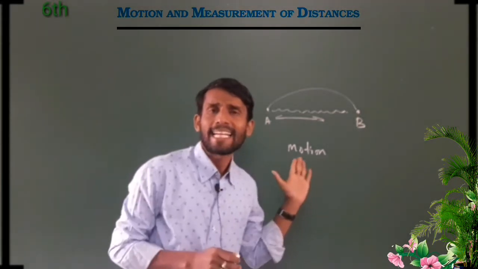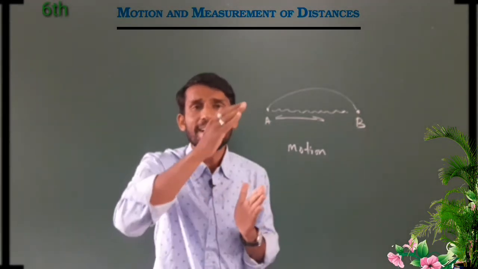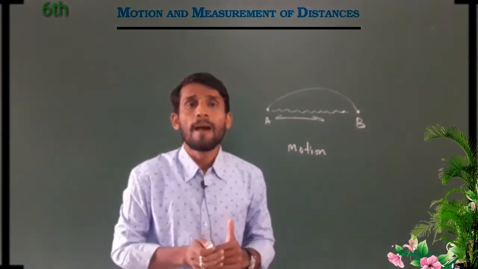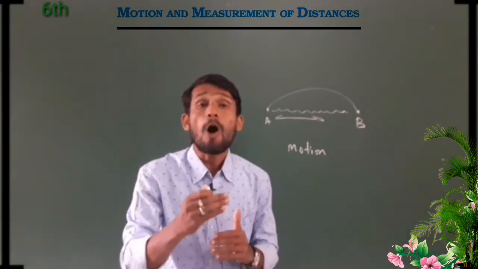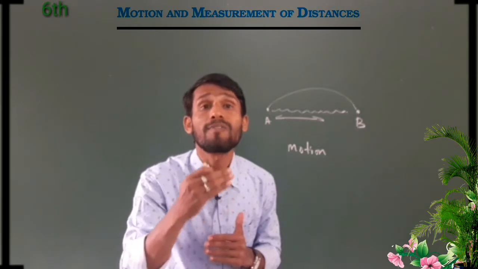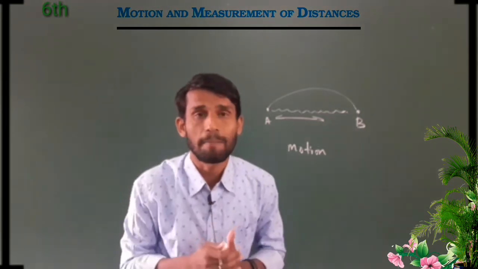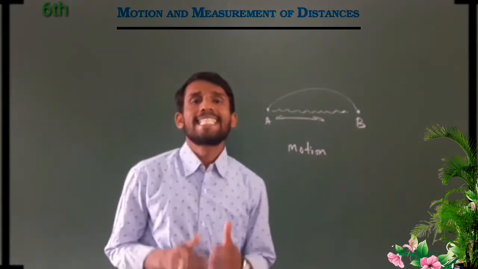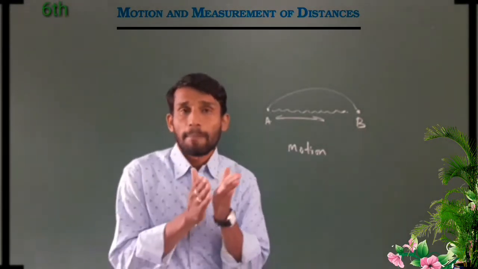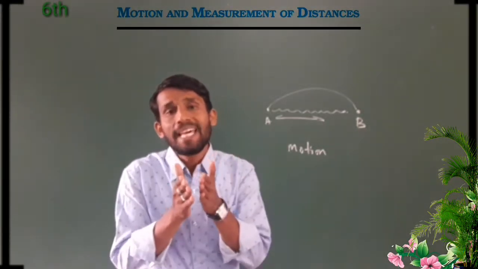Here an object moved from point A to point B, but my question is how much distance moved from point A to point B? What is the distance from point A to point B?